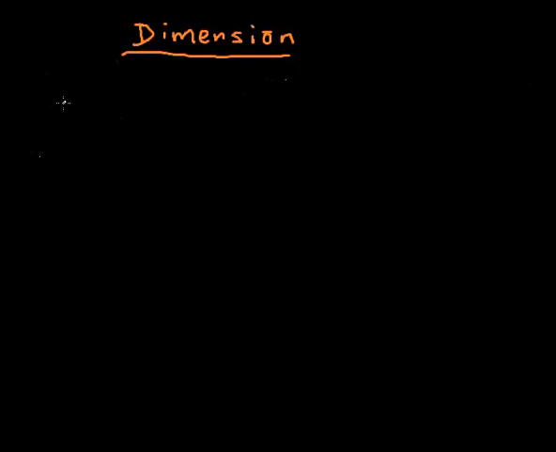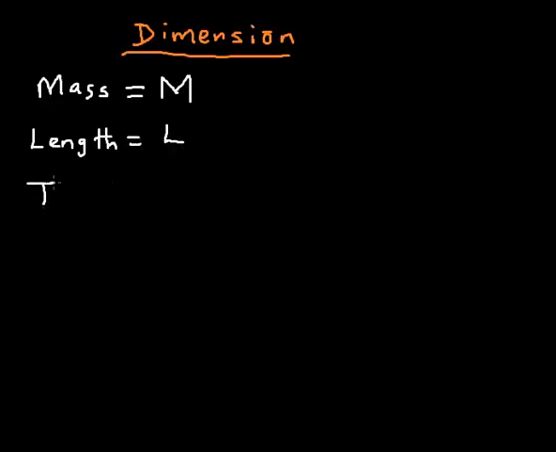If I want to express a derived quantity in dimension, if that derived quantity has mass, I'll use capital letter M to represent that. If that derived quantity has length, I'll use capital letter L to represent that. If that derived quantity has time, I'll use capital letter T to represent that, etc. So on and so forth.